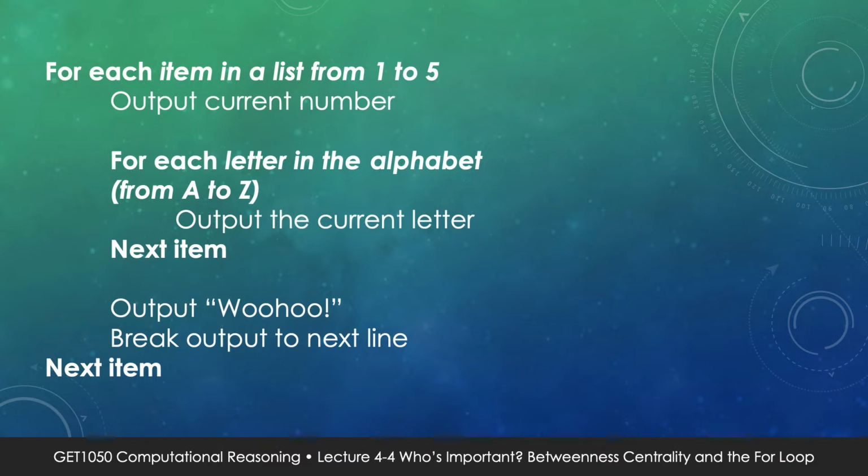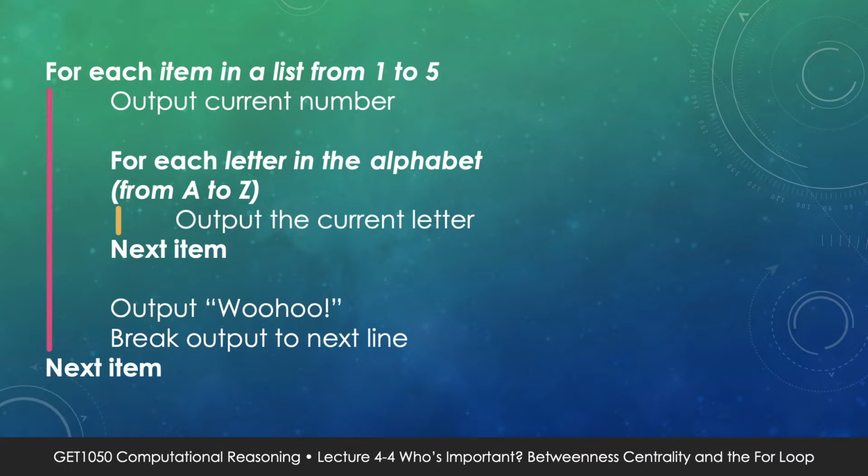For each letter in the alphabet from A to Z, output the current letter, next letter. And then once we're done with the inner loop, output woohoo and break to the next paragraph. And then next item, right? Now, for the sake of clarity, because we have a loop in a loop, it's easier for you and I to read it when we use indentations, spaces to mark out how one belongs to the other, how one is nested in the other. So let's explain how this is going to work, alright?